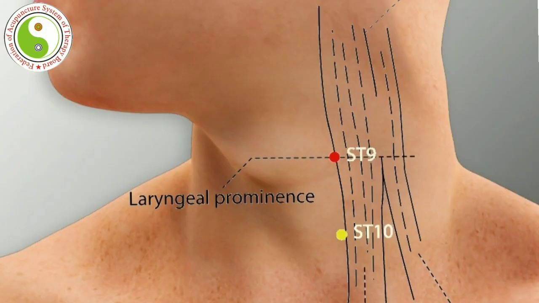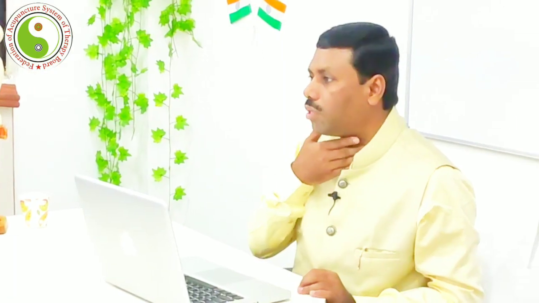So the next location is called Renying, that is stomach 9, 1.5 cun lateral to the laryngeal prominence, that is the Adam's apple, at the anterior border of the SCM muscle, the sternocleidomastoid muscle. You try to find out, there is the artery called the carotid artery. Only this one artery gives all the information about the whole body system. You can use it bilaterally, that is stomach 9, right? This is applicable especially for males.